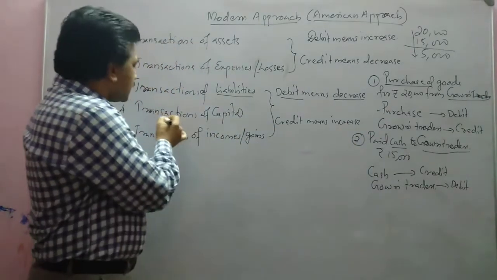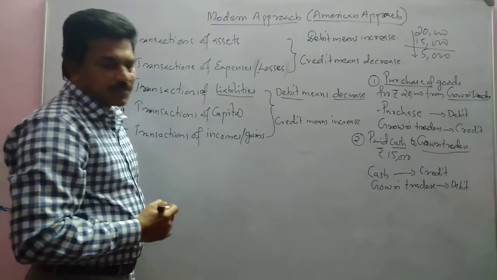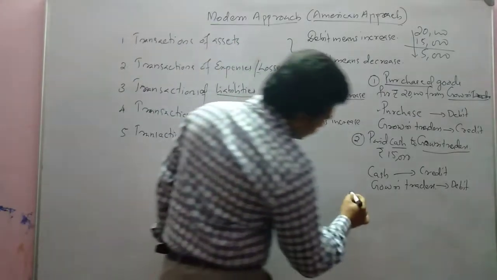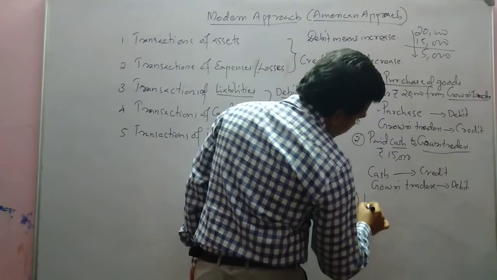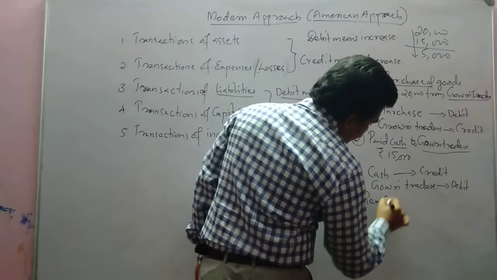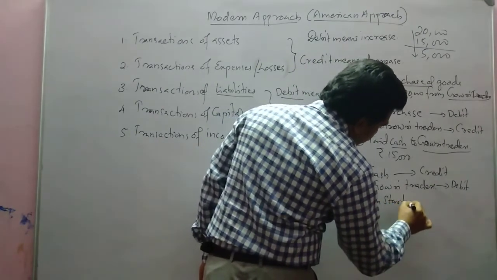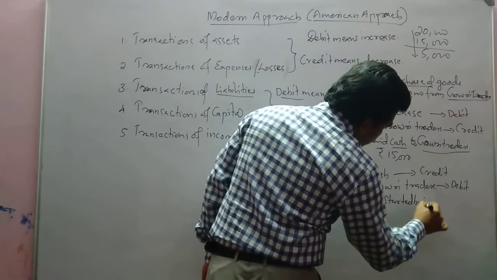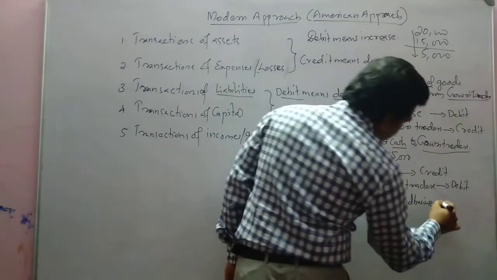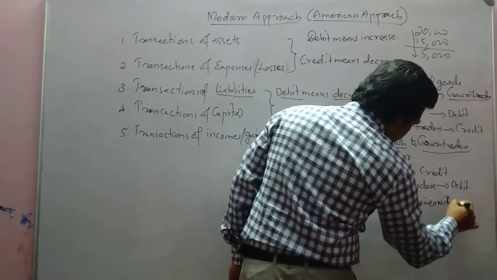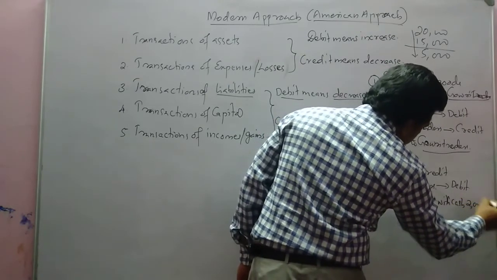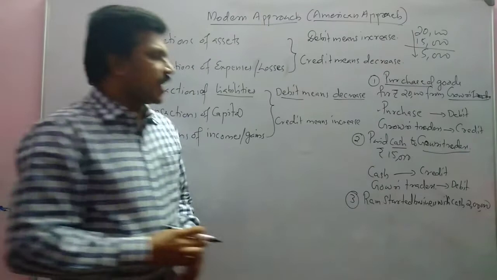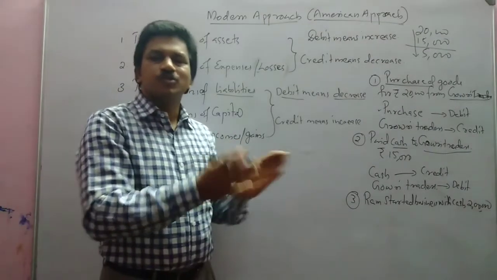Now let us consider this transaction, transactions of capital. Third one: Ram started business with cash, rupees 2 lakh.